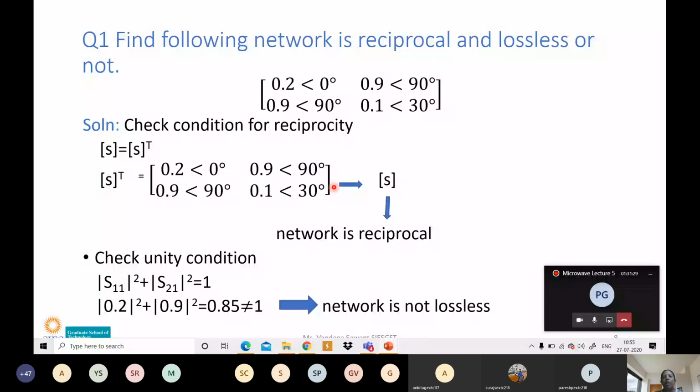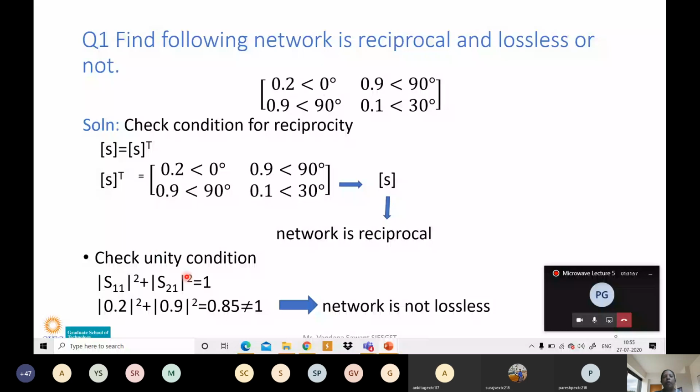Then we have to go for the second step, that is, whether it is lossless or not. For that we have either the zero condition check or the unity condition check. So we will check the unity condition. Here it is not mentioned whether the network is symmetrical or not, so we will take our original equation: mod of S11 square plus mod of S21 square is equal to 1. This is our unity condition.